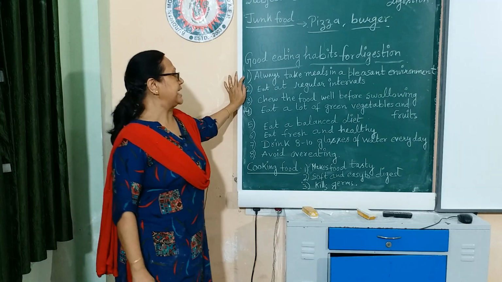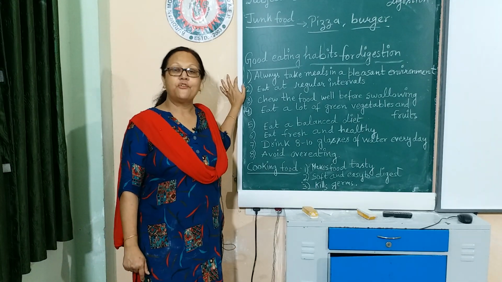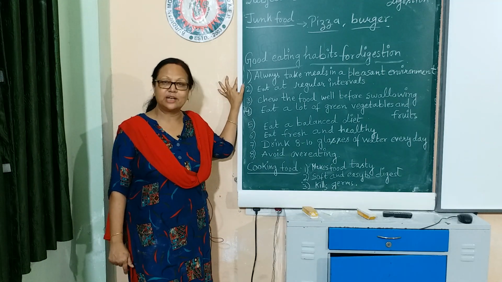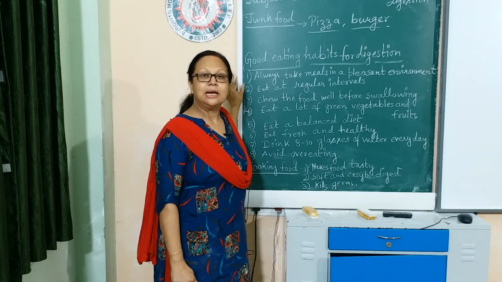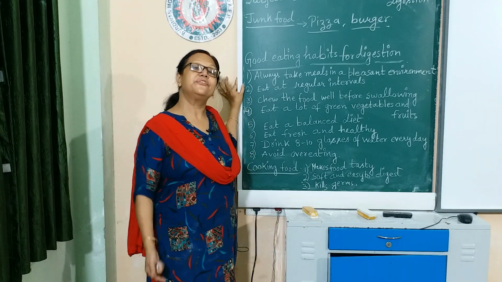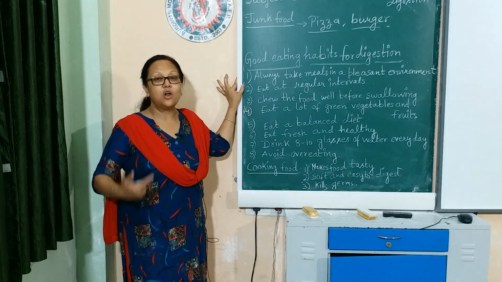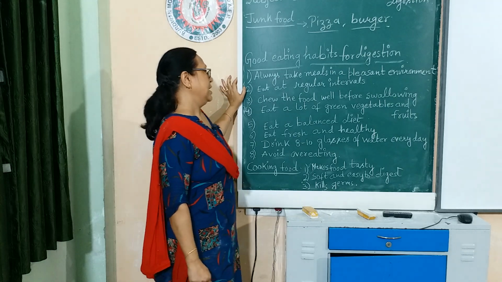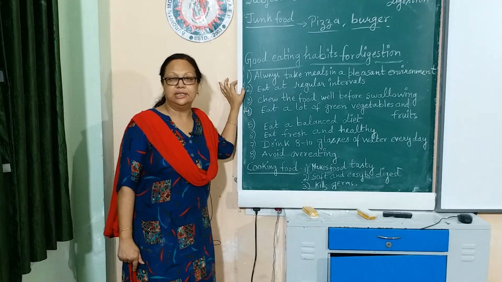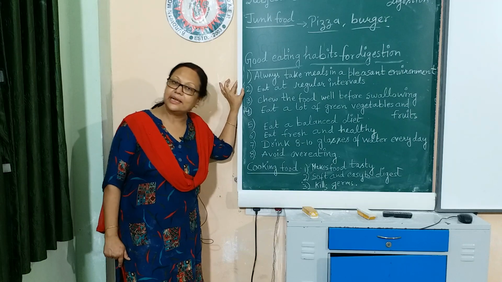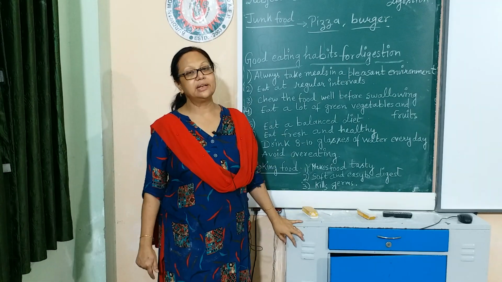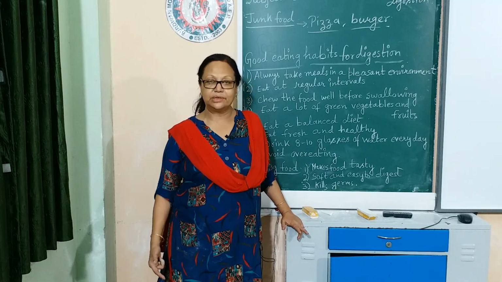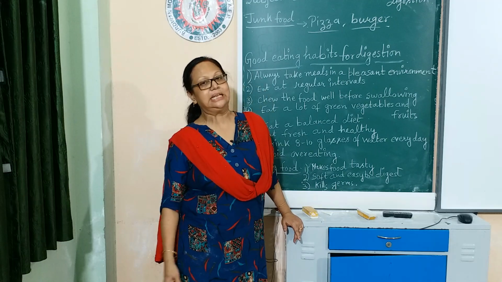First, always take meals in a pleasant environment. Why do we have to take the meals in a pleasant environment? Because a pleasant environment is also helpful for the digestion of our food, and we will feel good. All organs of our body will work properly. Second way is to eat at regular intervals. Why do we have to eat at regular intervals? If we do not eat after some time, after 3 to 4 hours, the food has been digested inside our body.